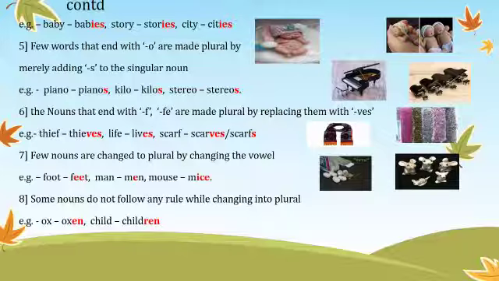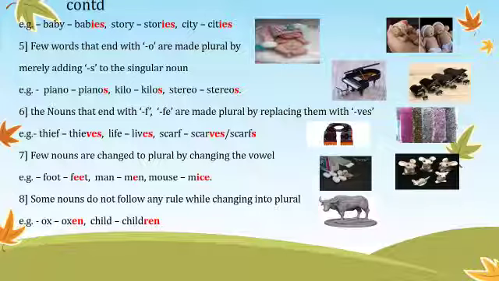The eighth one. Some nouns do not follow any rule while changing into plural. For example, ox. There is no such rule for why it has changed into oxen, but it simply changes. So certain nouns do not follow any rule when they change to plural. So ox becomes oxen. Child becomes children. Can you see the picture? That's one ox. When it is a single animal, you say ox. But if there is more than one, you say oxen.